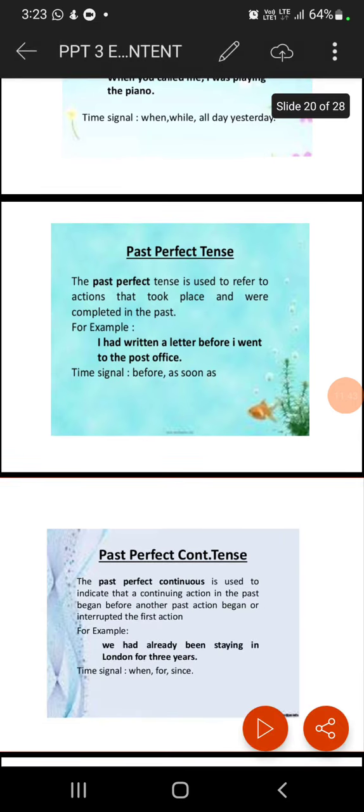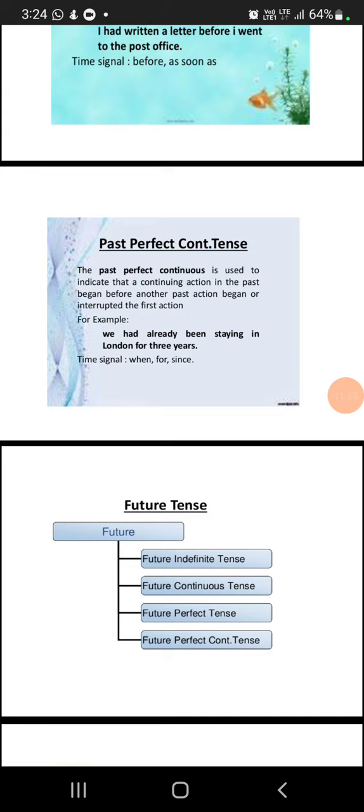Then past perfect continuous tense. Past perfect continuous is used to indicate that a continuing action in the past began before another past action began or interrupted the first action. For example, we can see, we had already been staying in London for 3 years. So when, for, since, already. These kinds of things come under past perfect continuous tense.